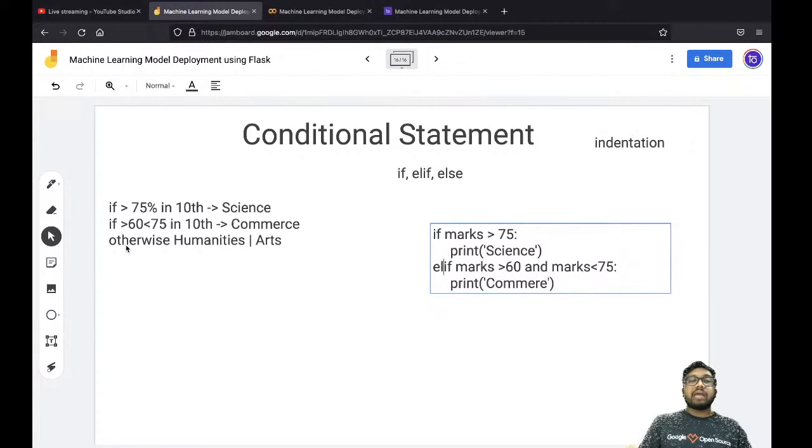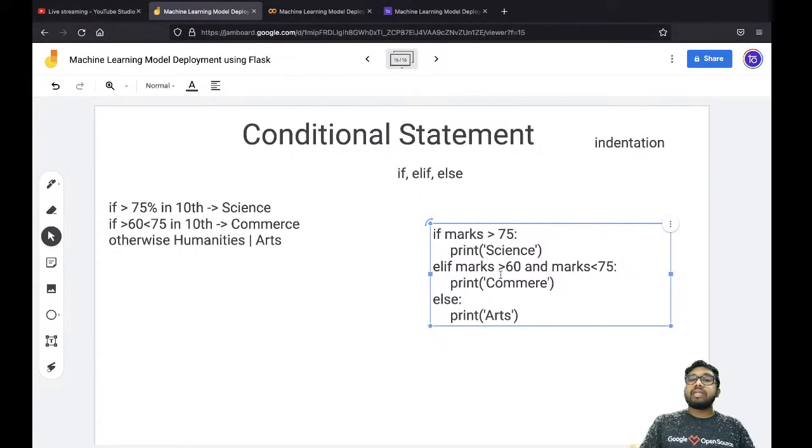And this otherwise is known as else. Even if you're not getting any condition as true, if both of the conditions fail, then what do you have to do? Then simply do this: humanities or arts.